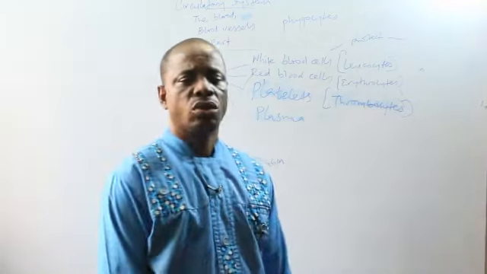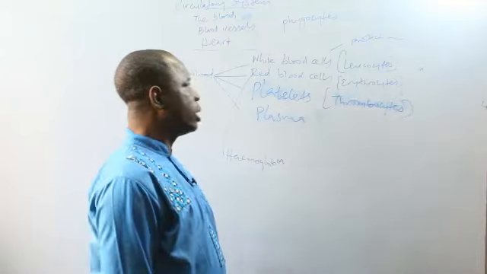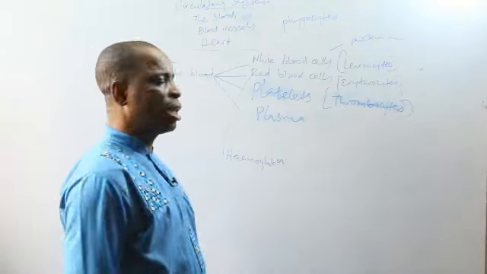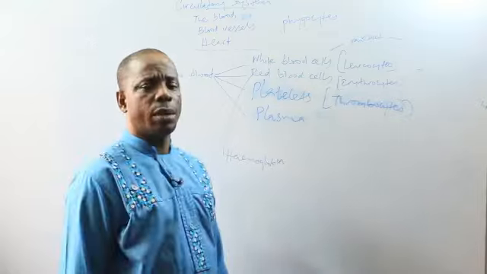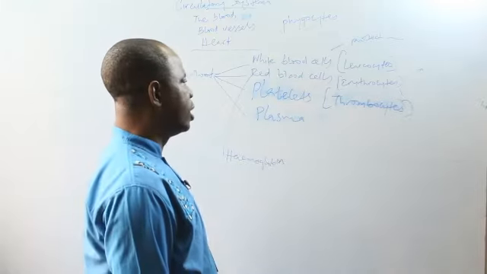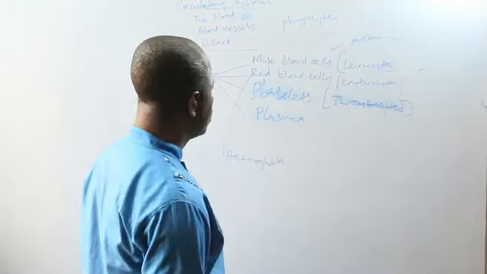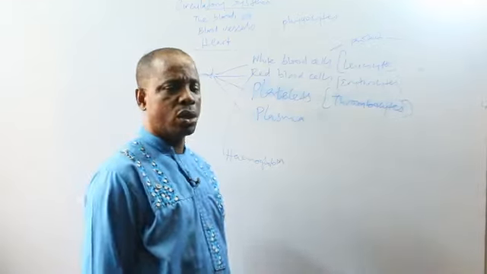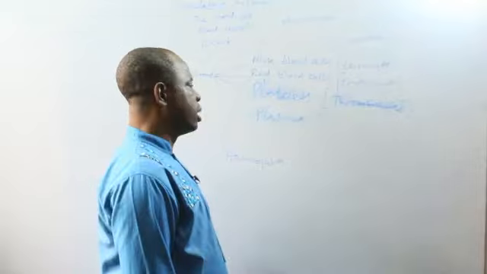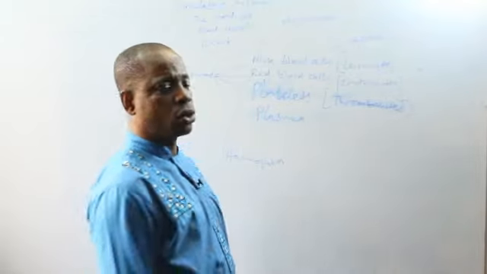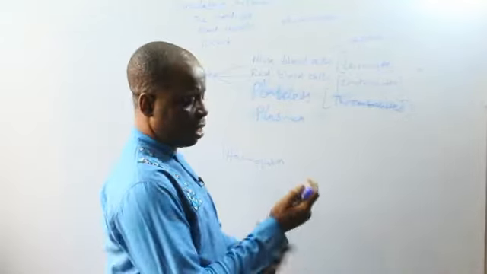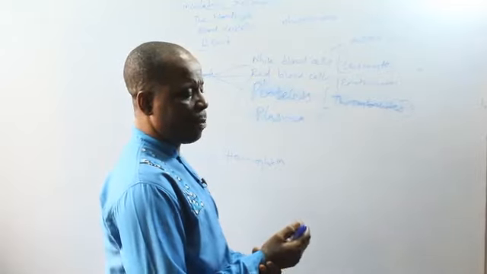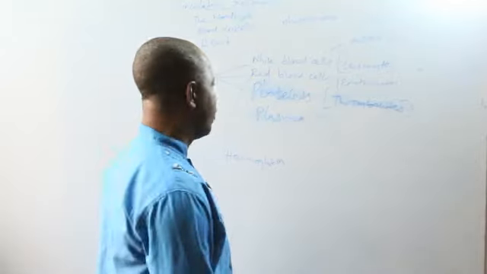It will combine with oxygen to form oxyhemoglobin. So it's in the blood. It is what gives the red blood cell its characteristic red color. So hemoglobin helps to carry oxygen from the lungs to other parts of the body. Red blood cells are formed from the short bones of the body, like the bones of the carpals and phalanges, or tarsals and phalanges.